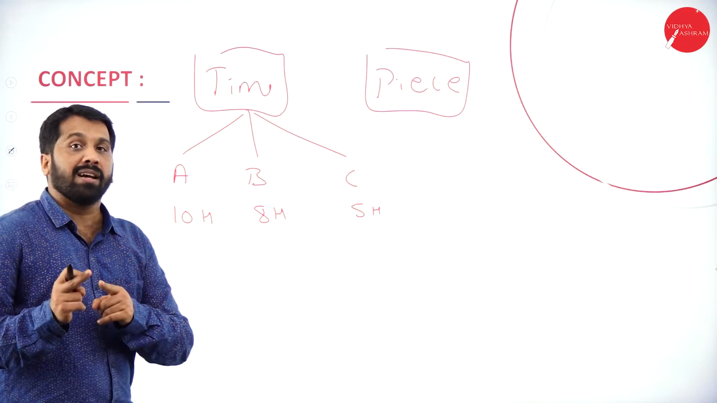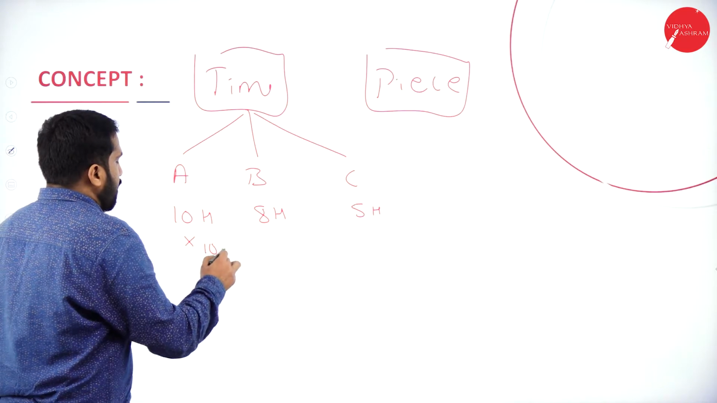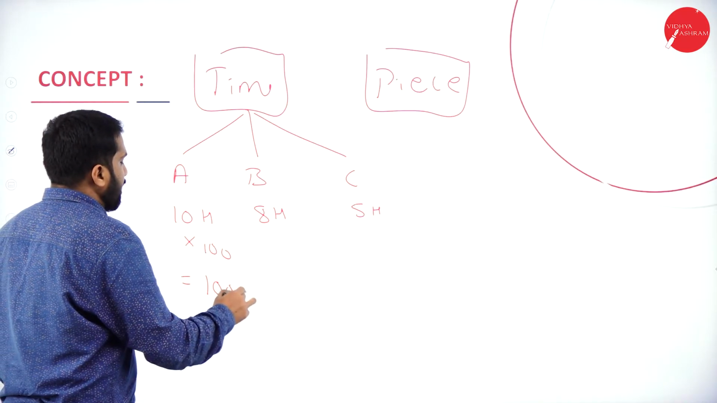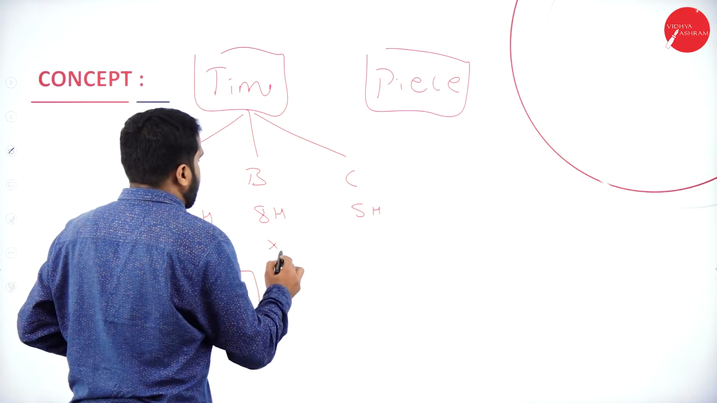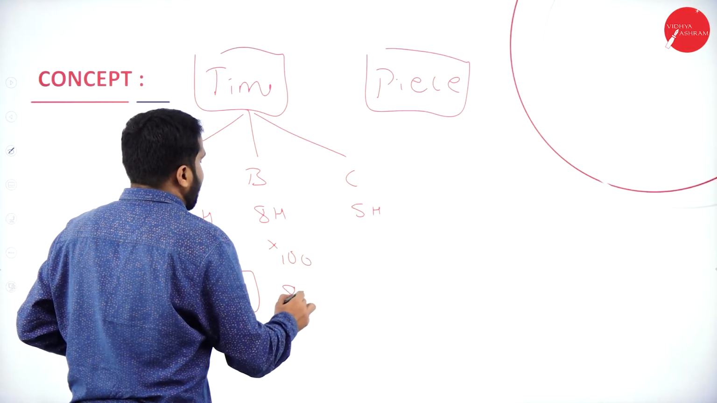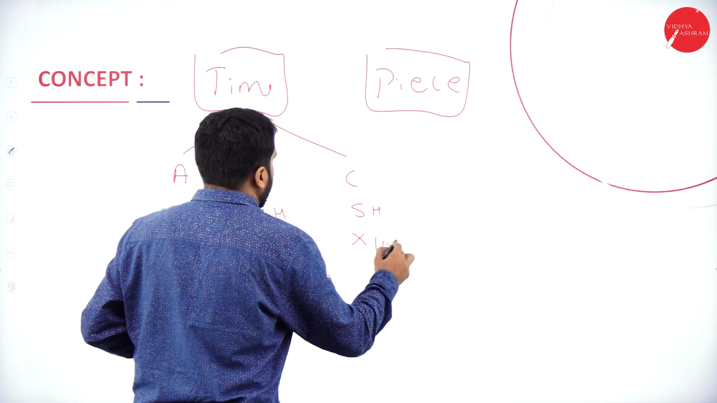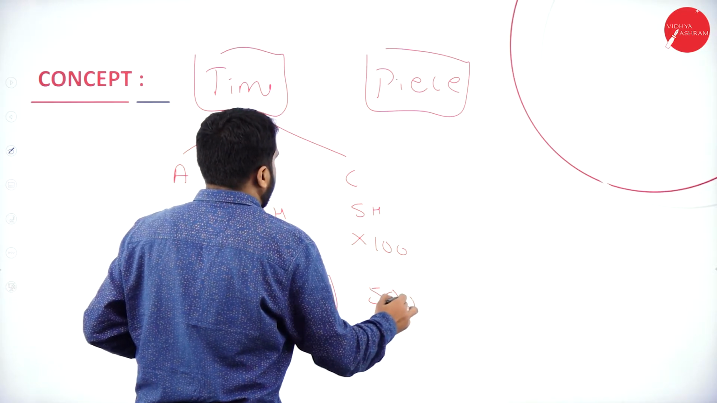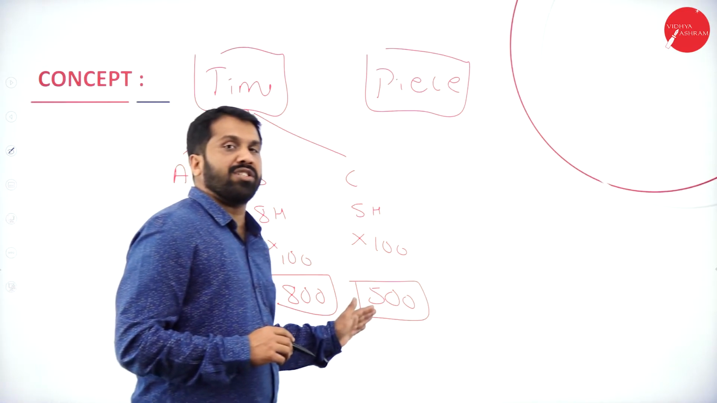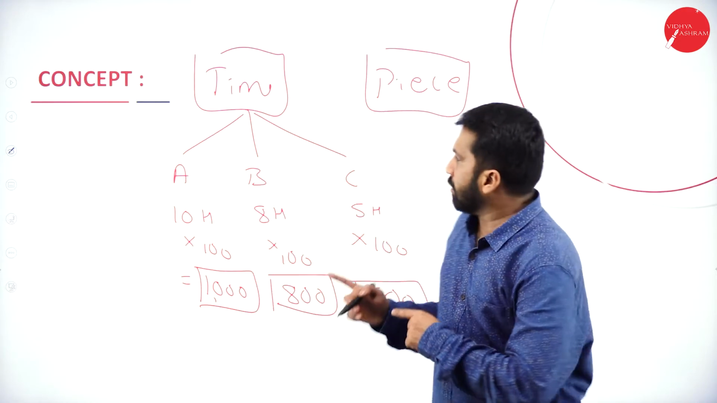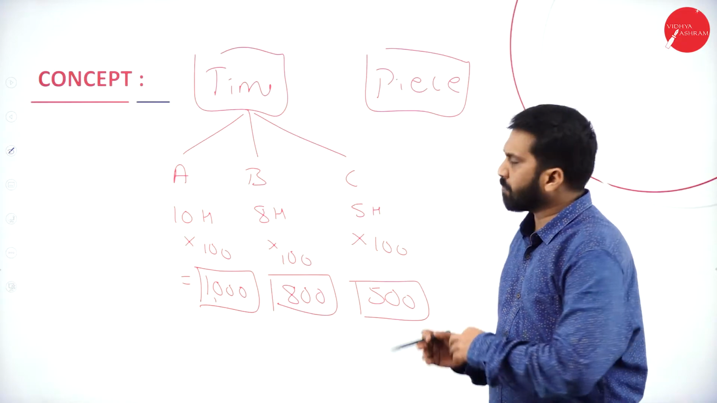How much are you paying? 100. So, the first person will get how much? He will get 1000 as his wages per day. The second person will get almost 800 rupees per day. The third person will get around 500 rupees per day. Hope you understood. These are the wages that A, B as well as C are actually getting.